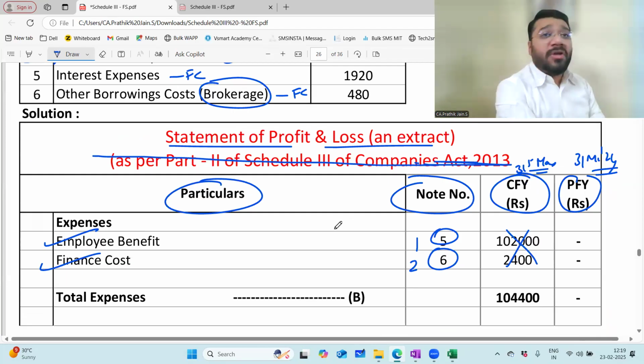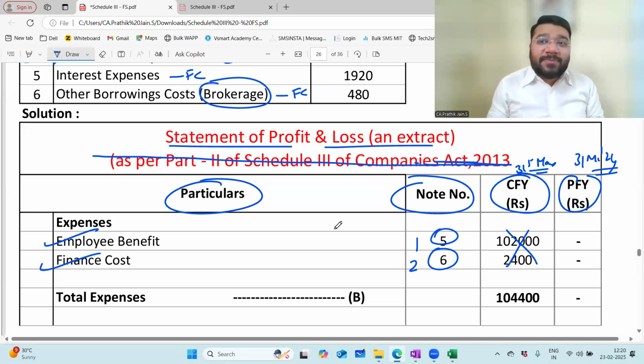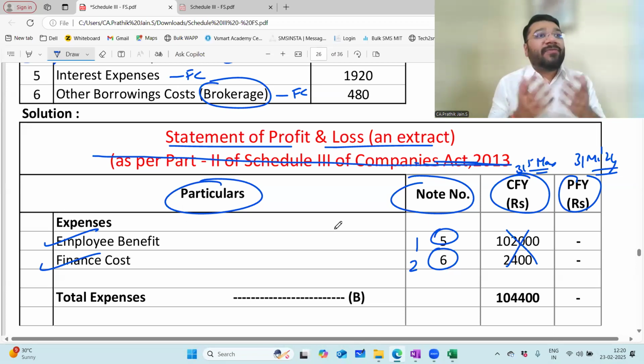Drawings. Okay. She's asking, sir, drawings does not come anywhere. My dear, what is the nature of drawings? Drawings is expense? I'll send you back to 11th standard. Whether it is companies or not, when did we record drawings in expenses? Drawings is a part of the capital family. To increase capital, credit; to decrease capital, debit. Drawings decreases capital, so debit it.